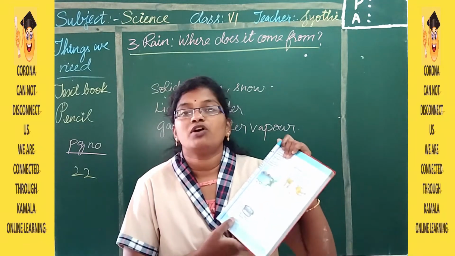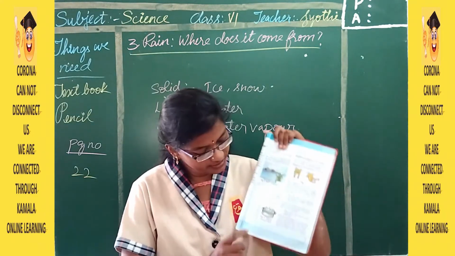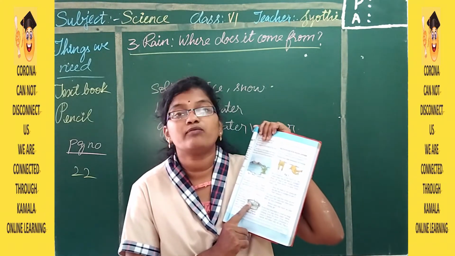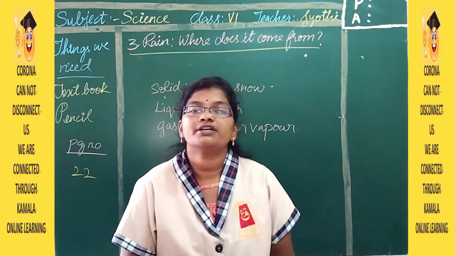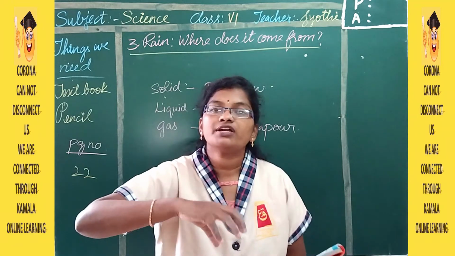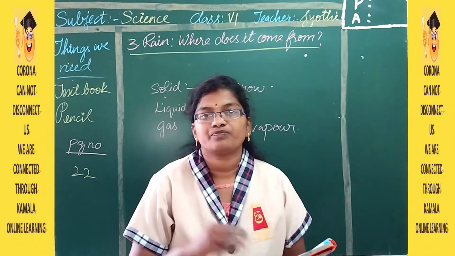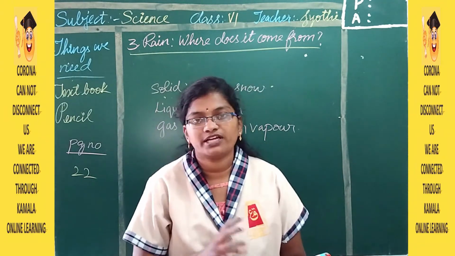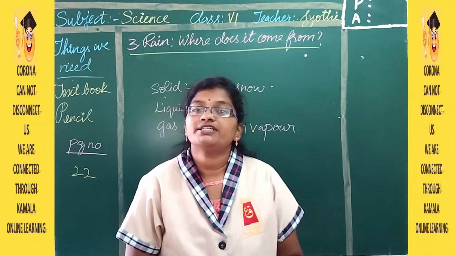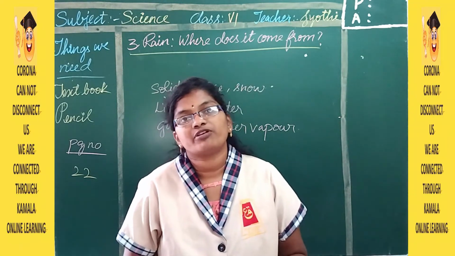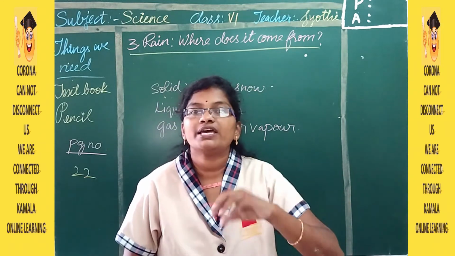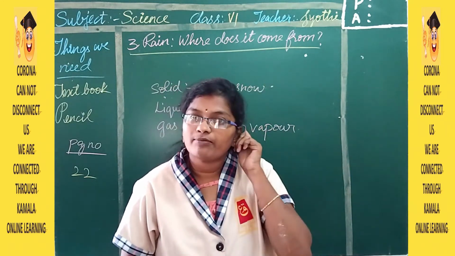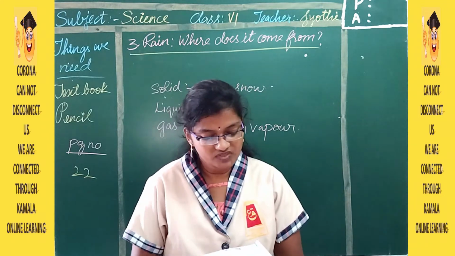So what will happen if we heat the water? Take a bowl, put some water in that and heat it. As we are heating the water, you can see the steam, like some fog. That is nothing but the water vapor. So water is getting evaporated, it is changing into air and it is moving in an upward direction.